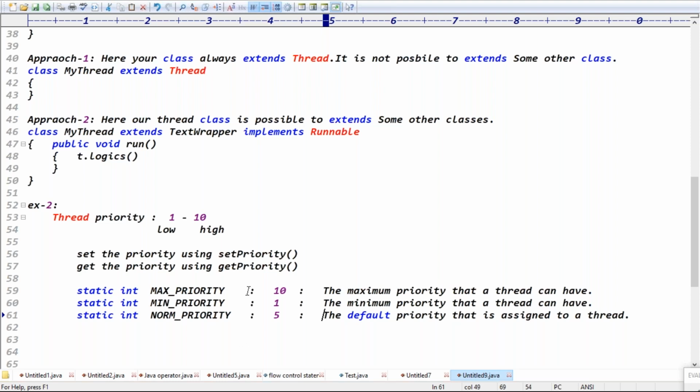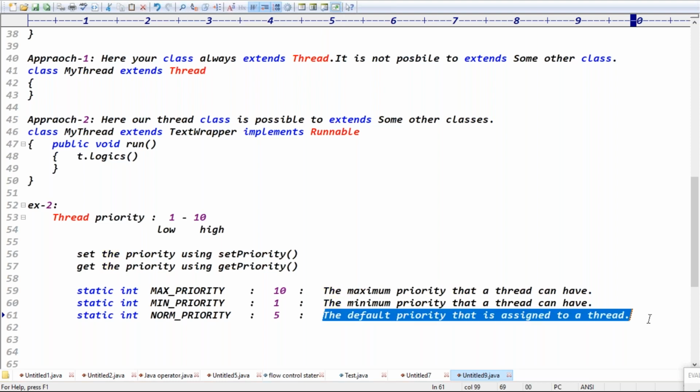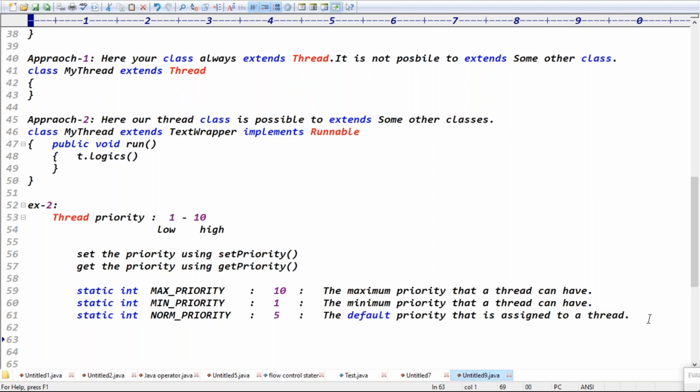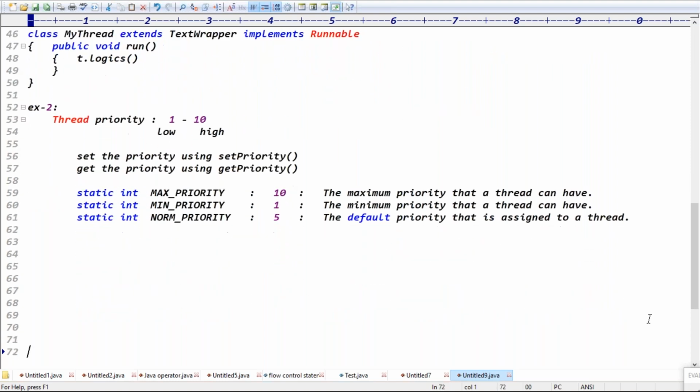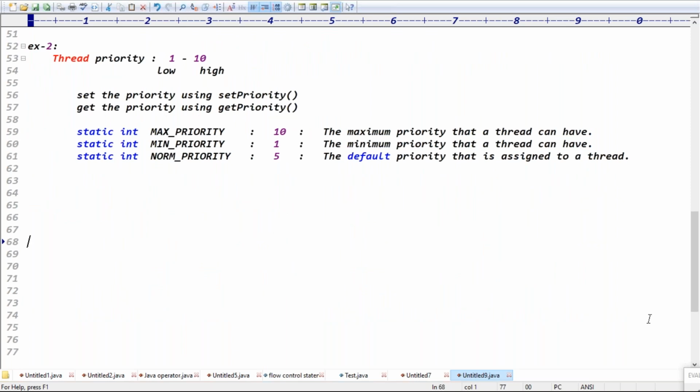Read the point, Rani. Here the point is there, right? This is the point. That's why I opened the API documentation, checked multiple things, and copied this data, just to show this point. The default priority that is assigned to a thread is 5, right? Some points, if the faculty says, you may not believe. But if the API document says it, there are no questions at all. That's why in some cases I prefer the API documentation.